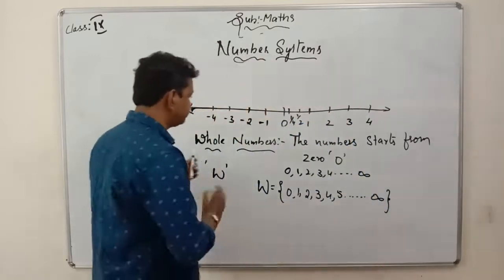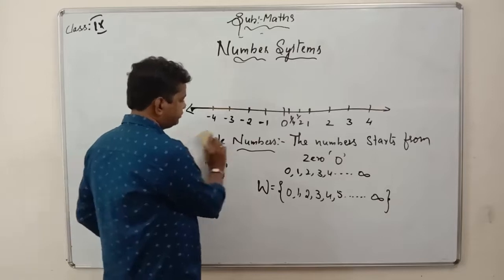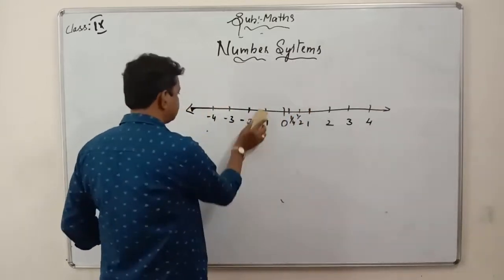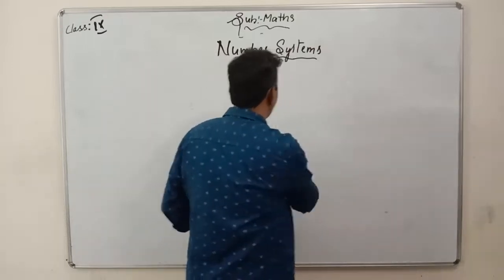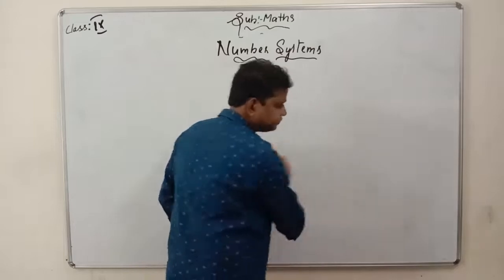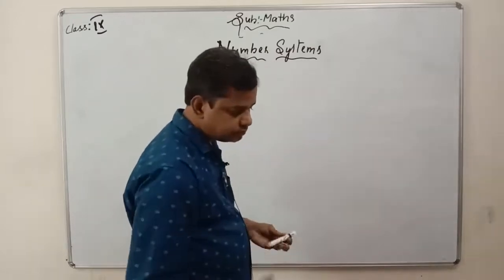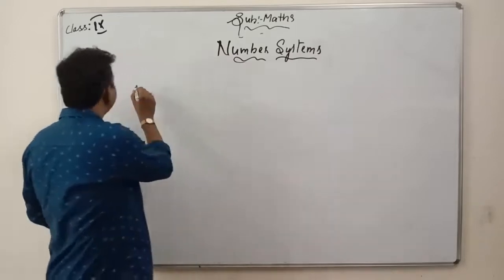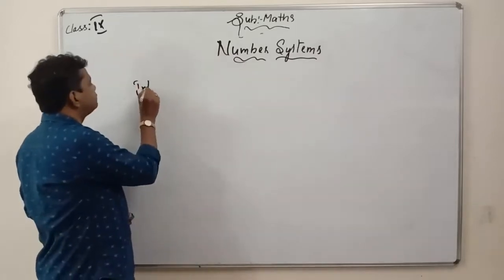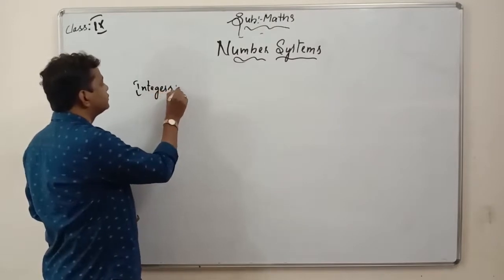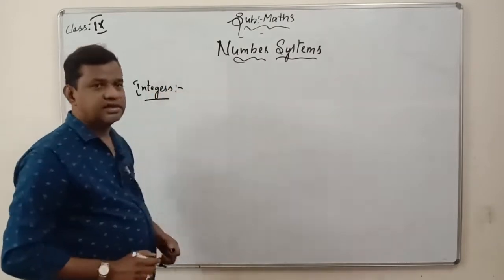Integers. We have another set of numbers called integers. So what are integers then?